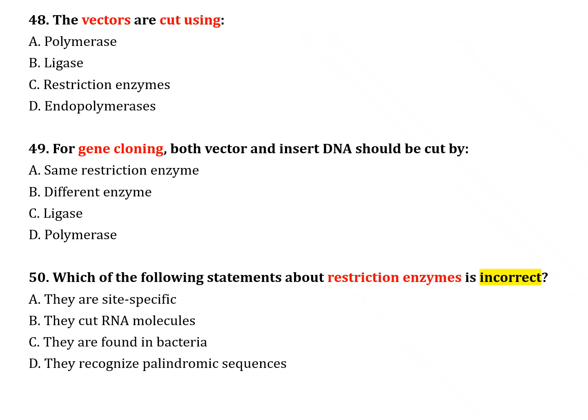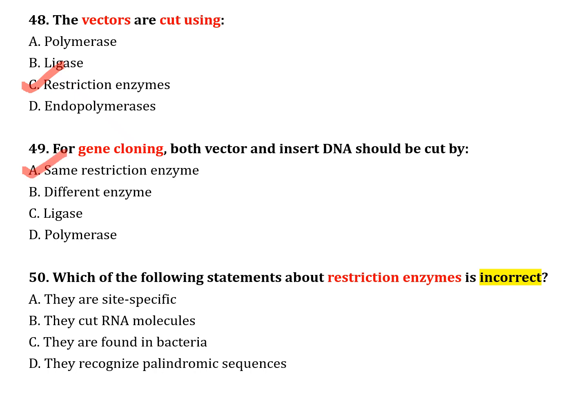The vectors are cut using: option A, polymerase; option B, ligase; option C, restriction enzyme; option D, endopolymerase. The correct answer is option C, restriction enzyme. The next question, number 49. For gene cloning, both vector and insert DNA should be cut by: option A, same restriction enzyme; option B, different enzyme; option C, ligase; option D, polymerase. The correct answer is option A, same restriction enzyme.